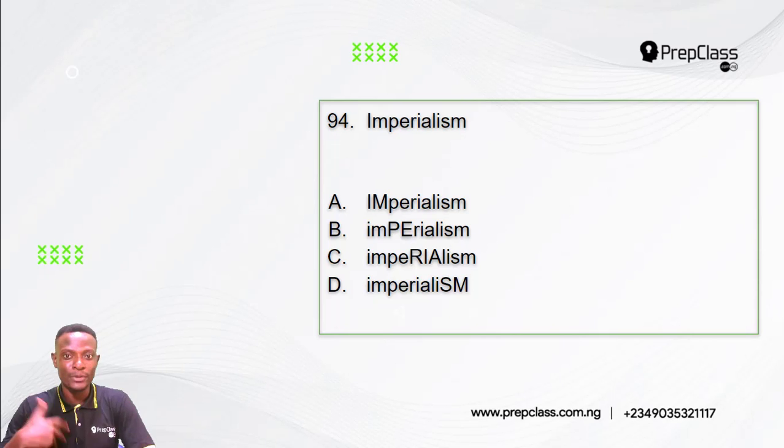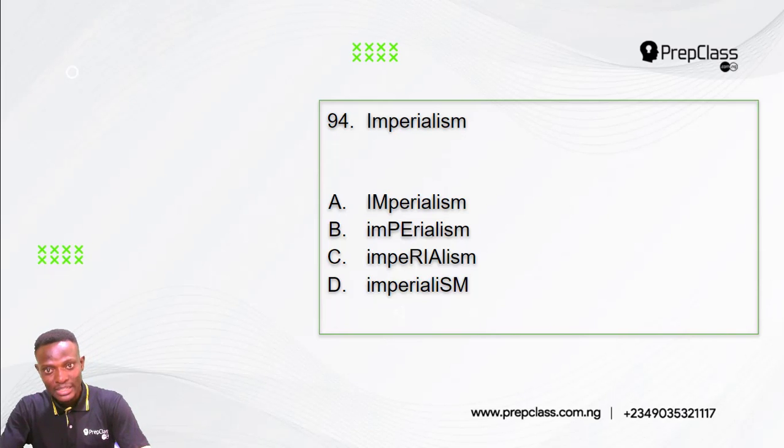Moving on, question 94. The word we have is imperialism. So which of the options shows the correct placement of stress on the word imperialism? Option A, the first syllable receives the stress, im. Option B, the second syllable receives the stress, per. Option C, the third syllable receives the stress, ri. Option D, the last syllable receives the stress, sim.